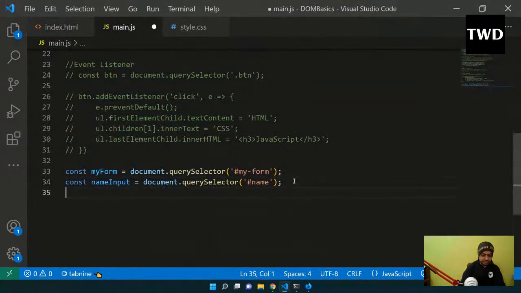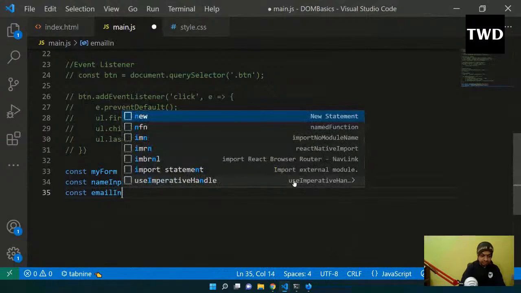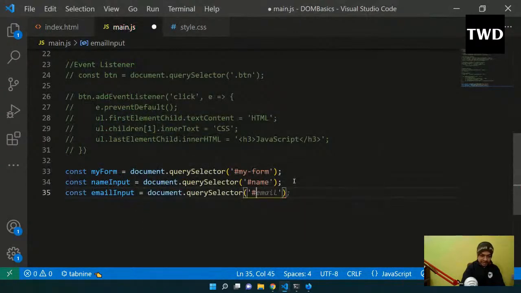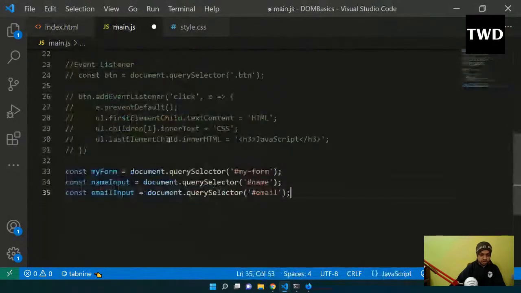Then const emailInput equal to document.querySelector hash email. I'm choosing this email also.